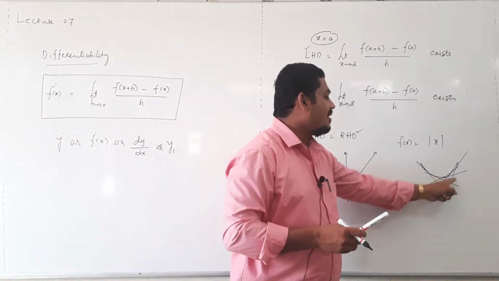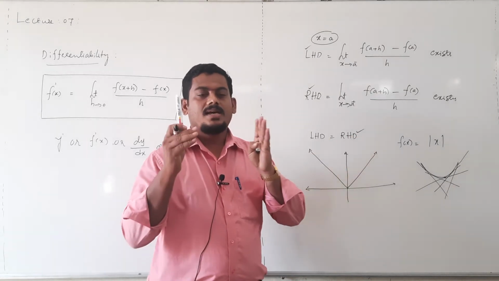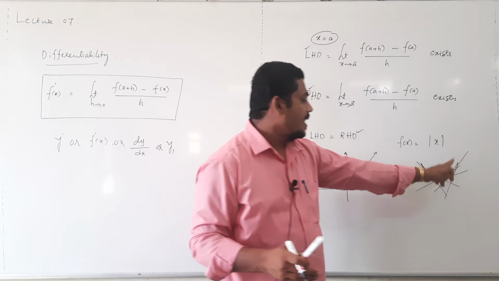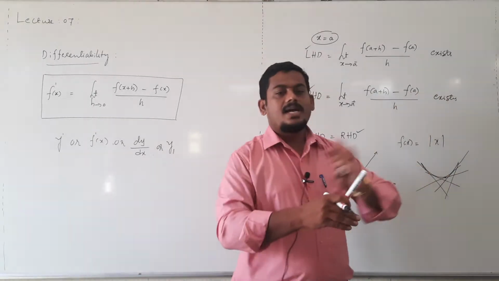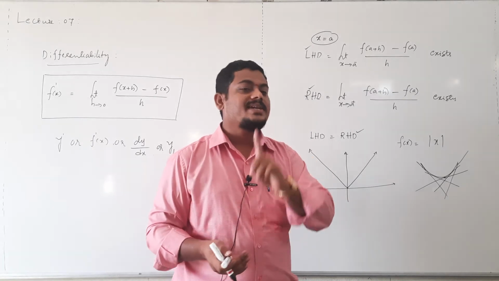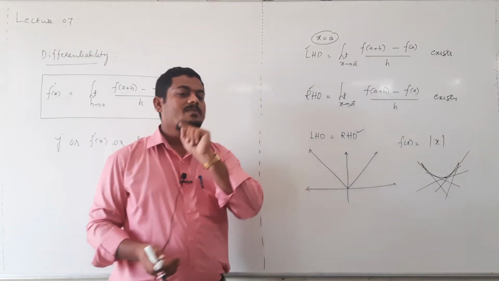Means at every point we can draw only one tangent. Unique tangent means only one tangent is possible at one point.